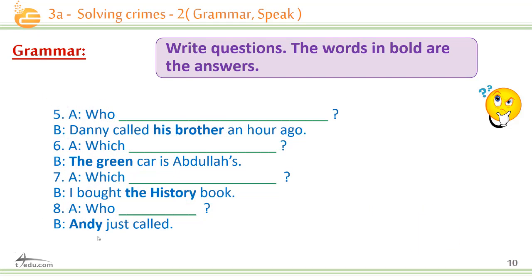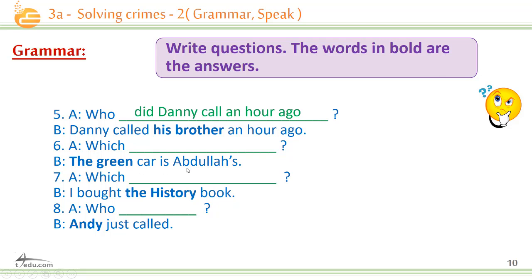Let's complete: blank, who, blank. Danny called his brother. So Danny is a subject, called is a verb, and his brother is an object. So let's see. Who? Very good, because it's an object question. We are going to use an auxiliary verb, and it's in the past tense. So we are going to say, who did Danny call an hour ago? Very good.